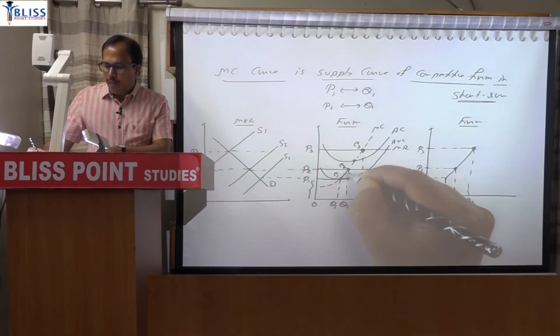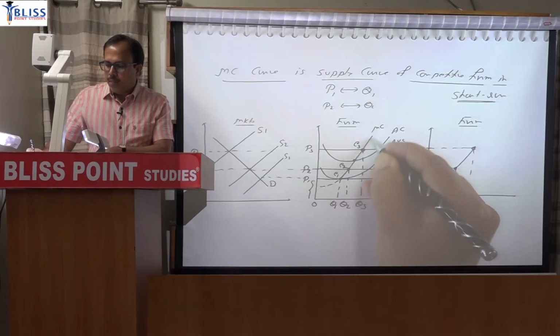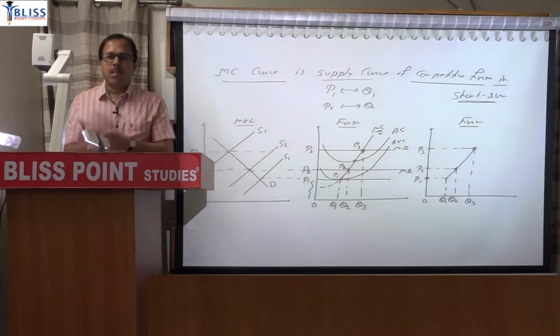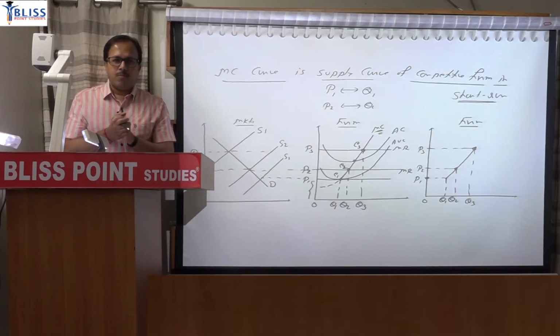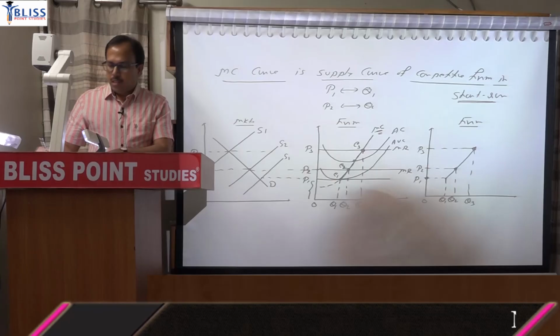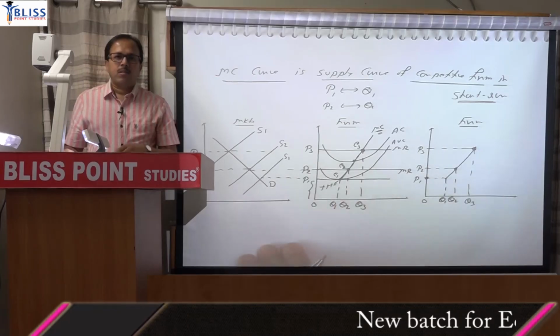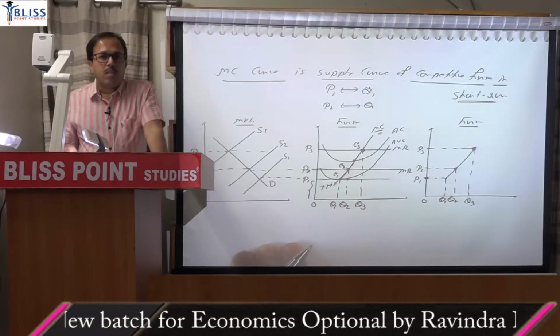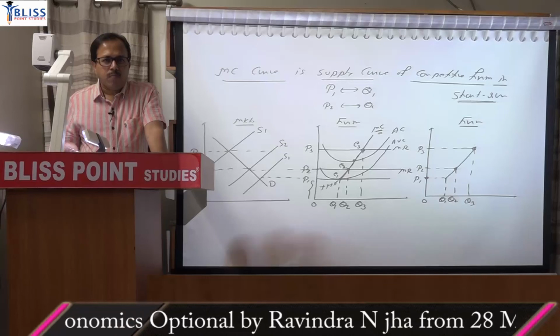But if you join E1, E2 and E3, it is coinciding with marginal cost curve. Therefore marginal cost curve is said to be the supply curve, but it is not the entire marginal cost curve. It is only that part of marginal cost curve which is above the average variable cost. Only that part of MC which lies above AVC. This section is not part of supply curve. So marginal cost curve is supply curve, but only that part which is lying above the average variable cost curve. Clear?